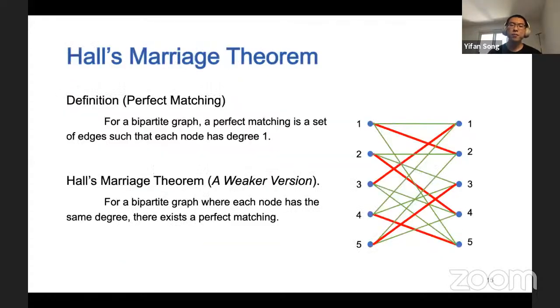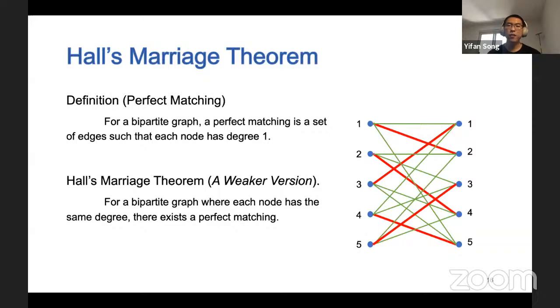Hall's marriage theorem is a well-known theorem in graph theory, which has many applications in mathematics and computer science. It provides a necessary and sufficient condition for the existence of a perfect matching in a bipartite graph. In a bipartite graph, a perfect matching is a set of edges such that each node has degree 1.